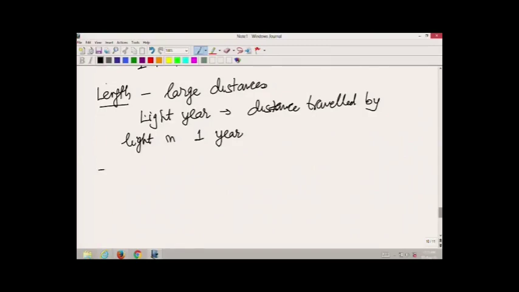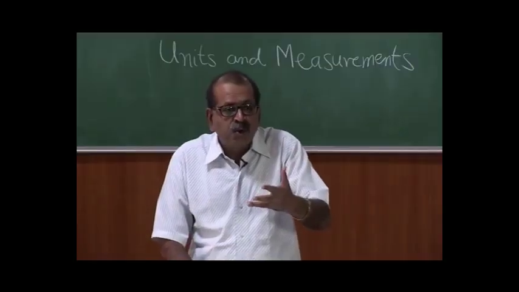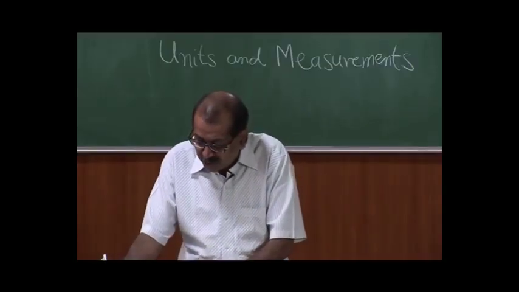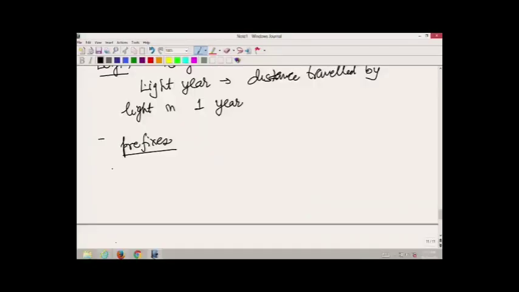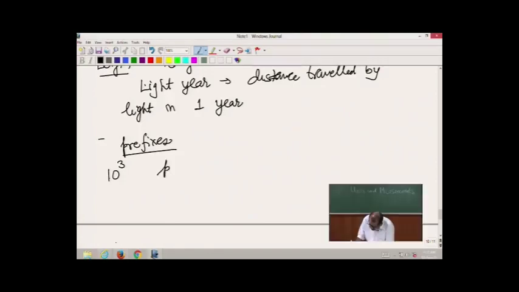Now, when we have very large or small magnitudes, we also use some prefixes, and these prefixes are used to give the order of magnitude of the same quantity. So, for example, if we have some quantity which is 1000 times a basic quantity, then the prefix used is kilo, and we all know that 1 kilogram is 1000 grams.